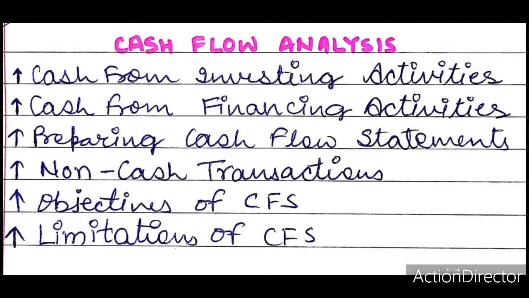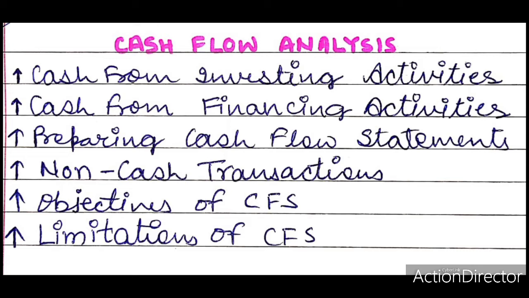Cash from financing activities. Cash inflows from financing activities of an enterprise involve the sale of a company's own equity and preference shares, debentures, mortgages, and other short or long-term borrowings. Cash outflows from financing activities include the repayment of short and long-term debt, redemption of preference shares and debentures, buyback of shares, and payment of cash dividend.